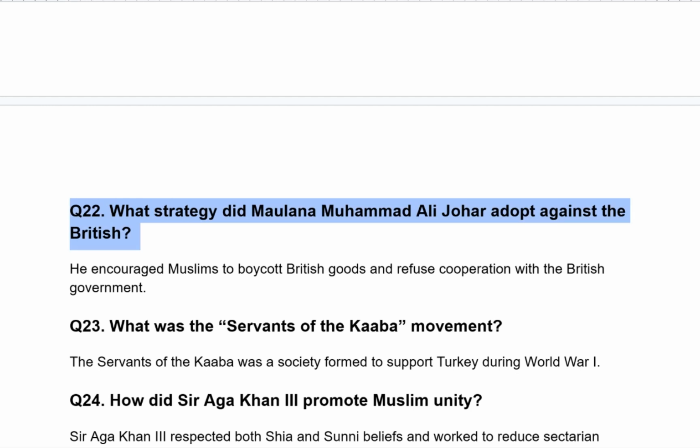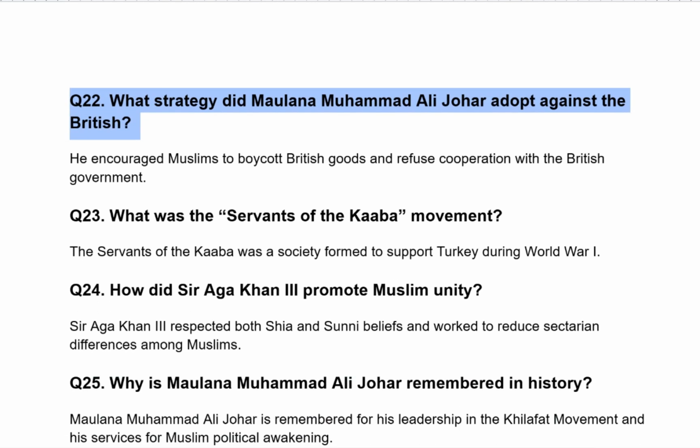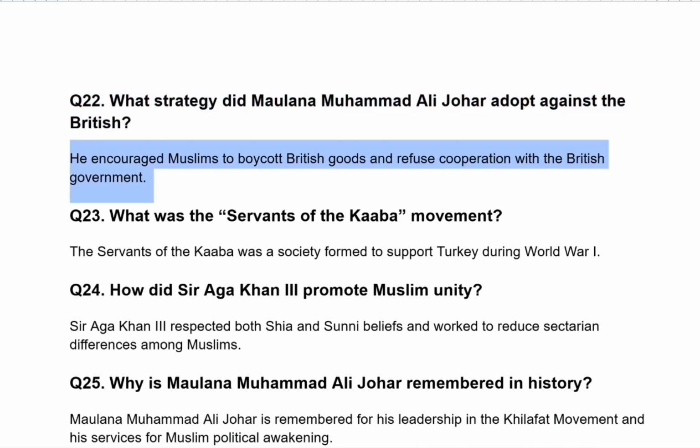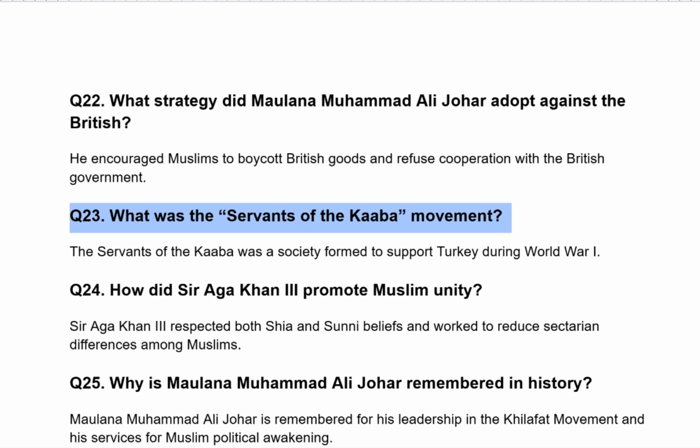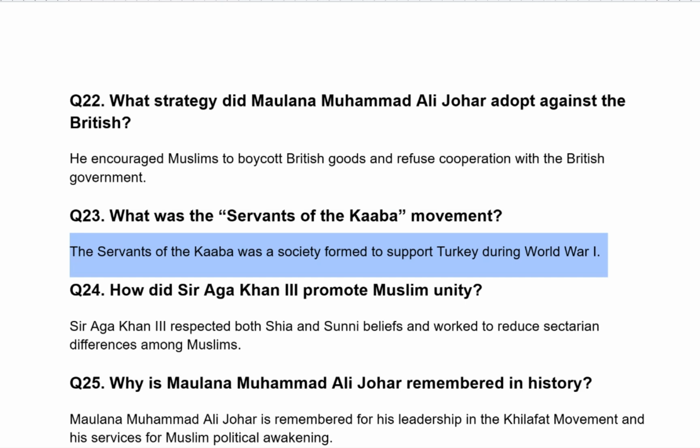What strategy did Maulana Muhammad Ali Johar adopt against the British? He encouraged Muslims to boycott British goods and refuse cooperation with the British government. What was the Servants of the Kaaba movement? The Servants of the Kaaba was a society formed to support Turkey during World War One.